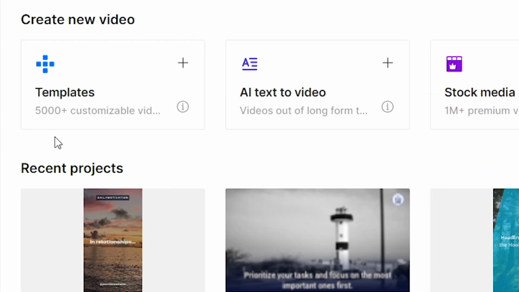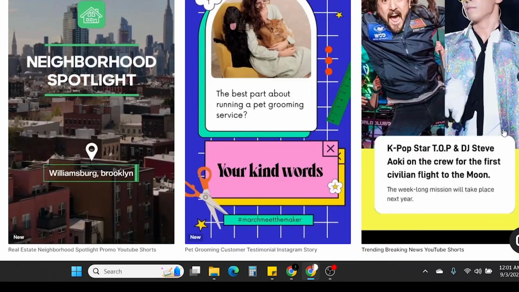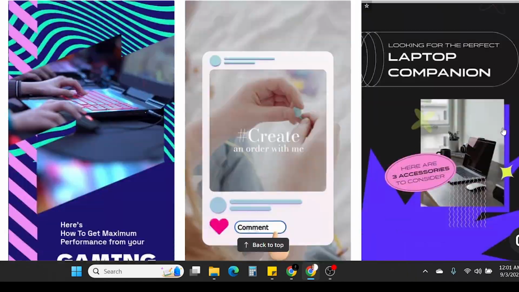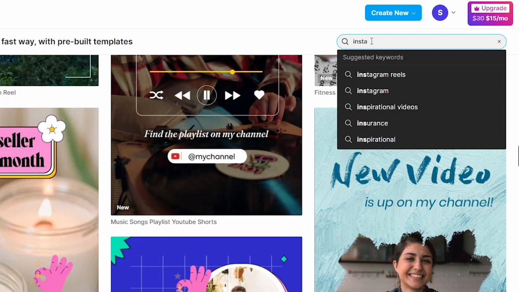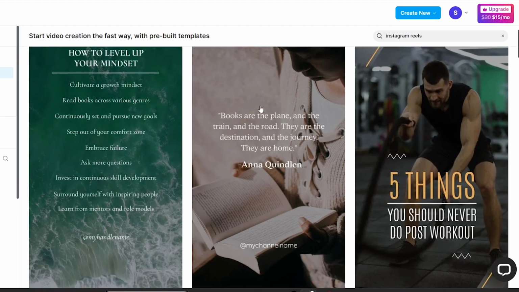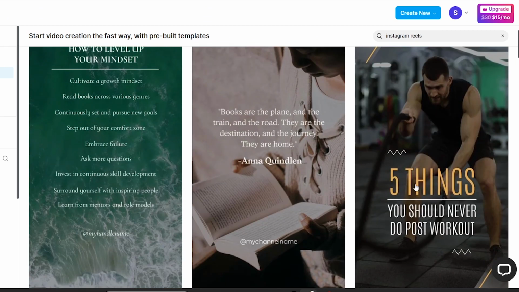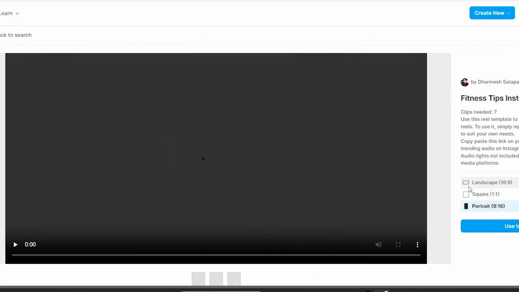In the template section, you can see a huge, fantastic template collection you can play with. Search what type of template you want and select one, then you can edit it within a few minutes like we edited our video before.